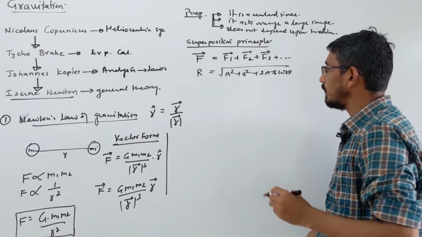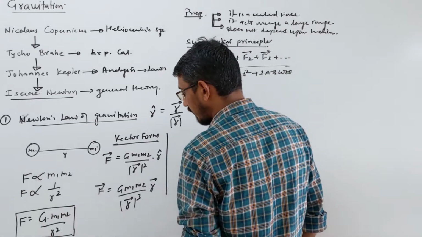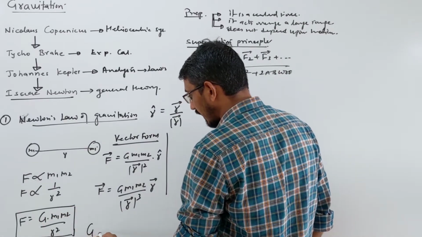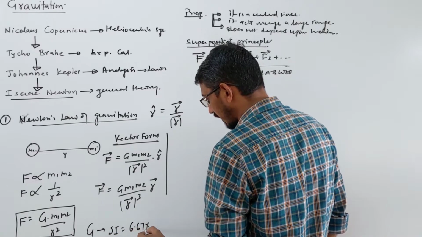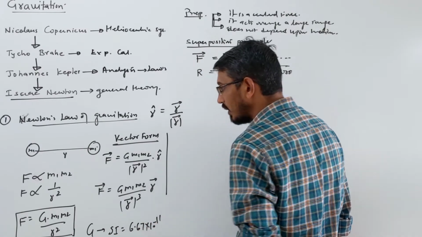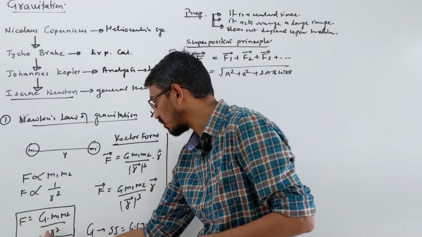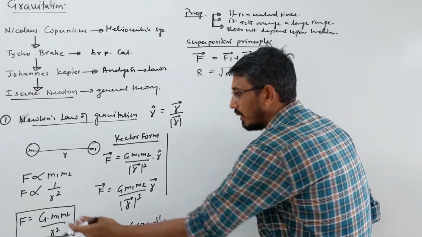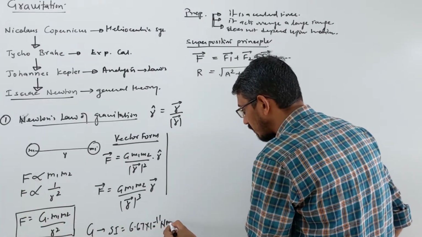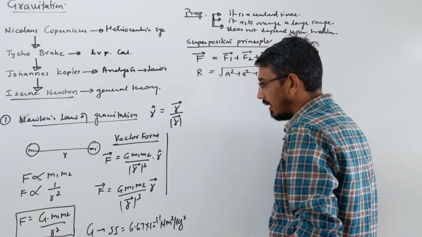Also, a few things I should talk about, like this G is very important. First, what is the value of G? In the SI system, how do we write this value? You should know, 6.67 into 10 power minus 11. Now what is the unit? Give attention. This G is nothing but F into R square by M square. F means Newton, distance multiplied as meter square, by kg square.